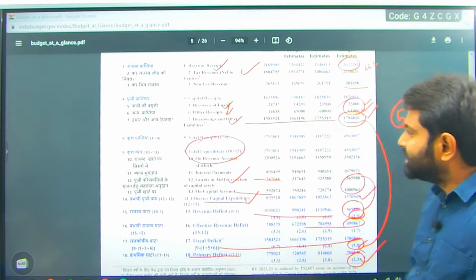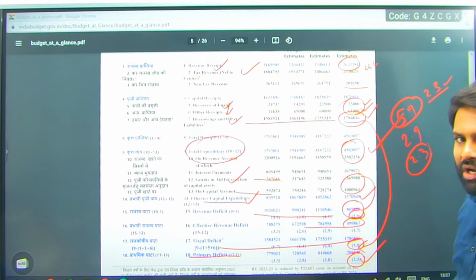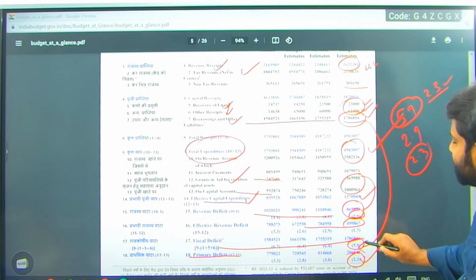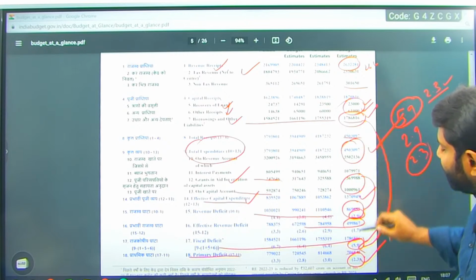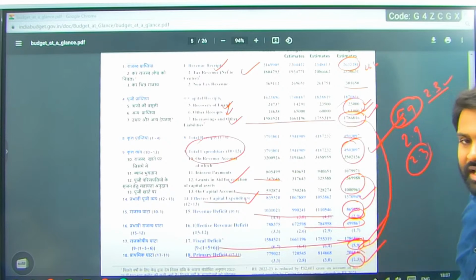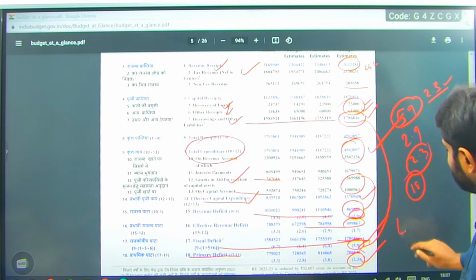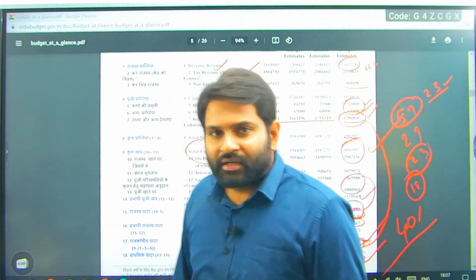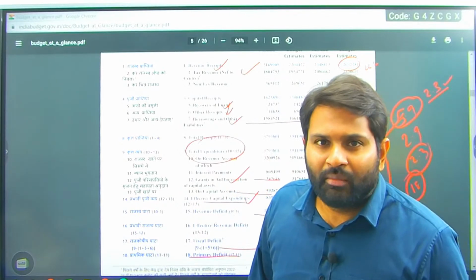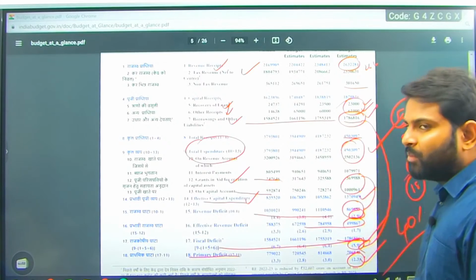So the budget size is 45 lakh crore, out of which 17 lakh crore is your deficit. But remember, out of 45 lakh crore, let us consider 18 lakh crore. Almost 40% of the budget size is debt. But we see it in GDP, and that is how we come to that number 5.9.